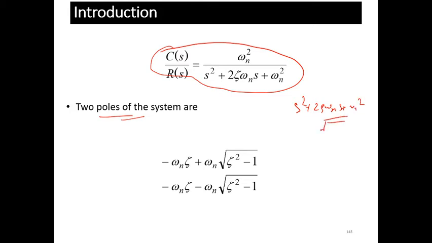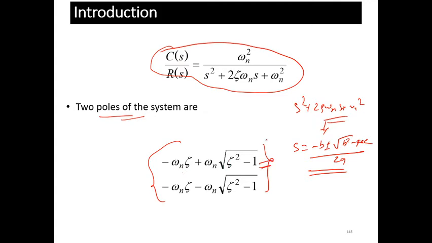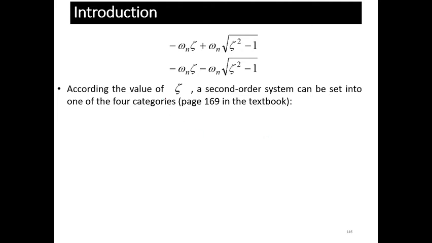So you can find the roots of the system. S is equal to minus b plus minus root under b square minus 4ac upon 2a. With the help of this, you can find these two poles: minus zeta omega n plus minus omega n into root under zeta square minus 1. According to the value of zeta, the location of the poles will change.